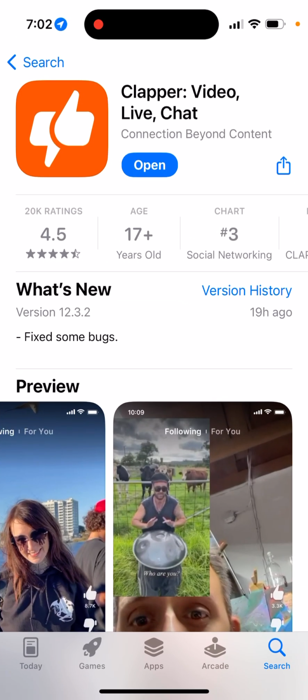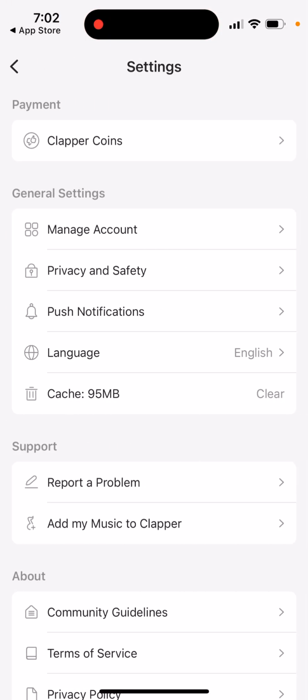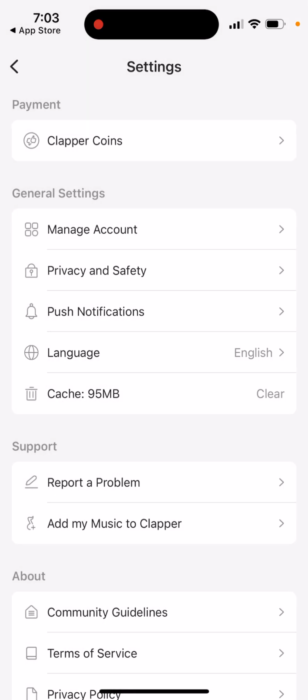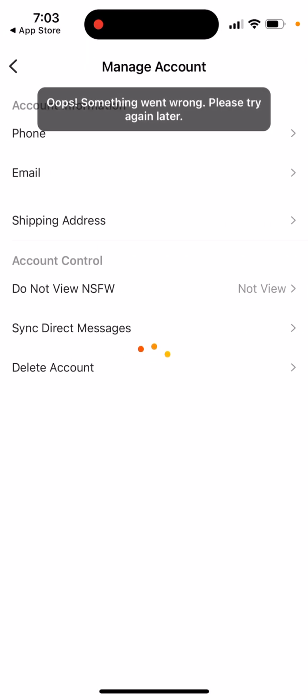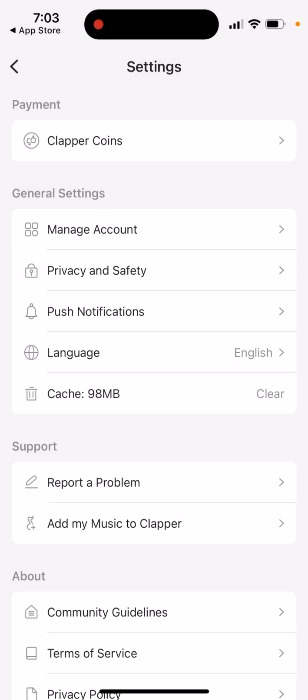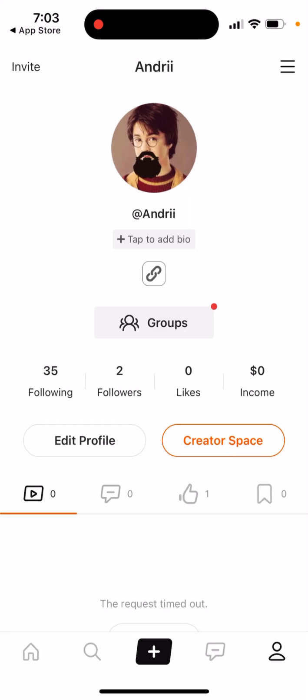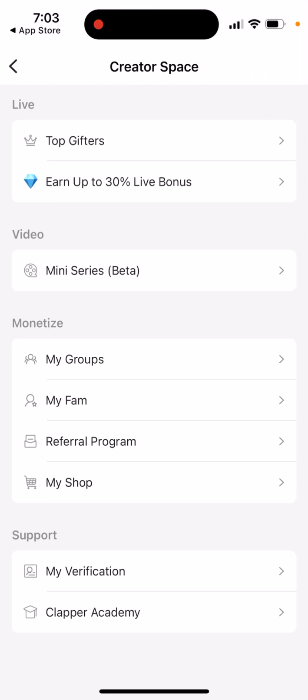Oopsie. So as you can see, this app has a lot of users, and right now it's even a bit glitchy, to be honest. So here you can go and buy Clapper coins or whatever. Then you can manage your account. If you wanna, you can delete your account, and there are a lot of privacy settings here, language, clear cache, and then there is also the creator space button where you can manage your monetization.